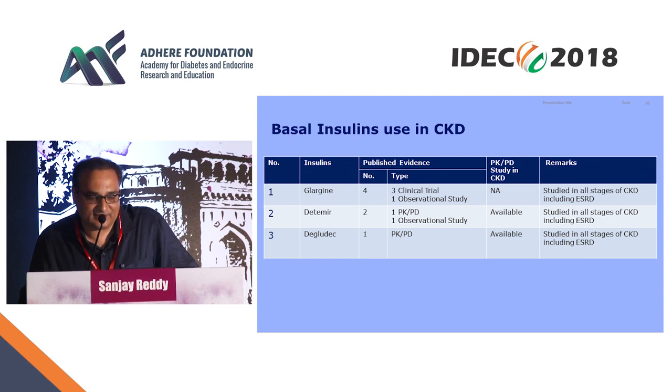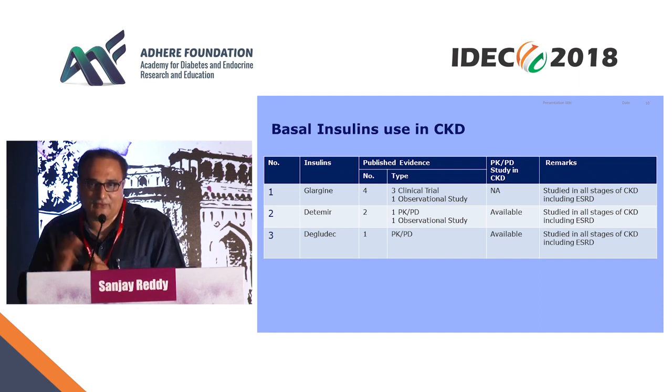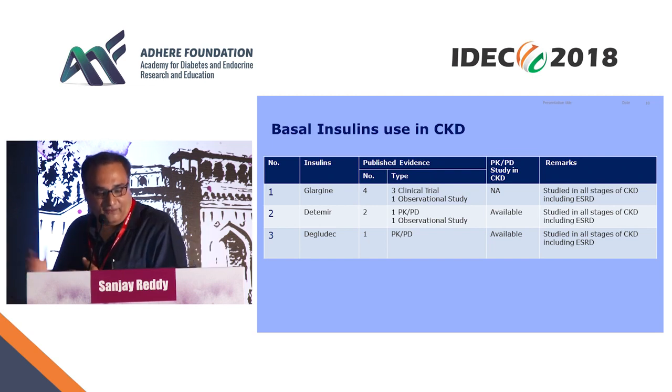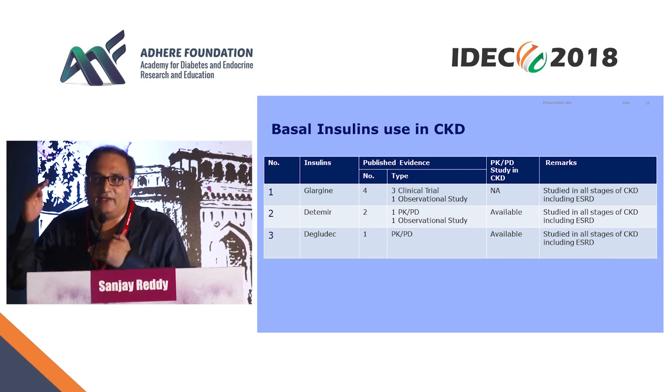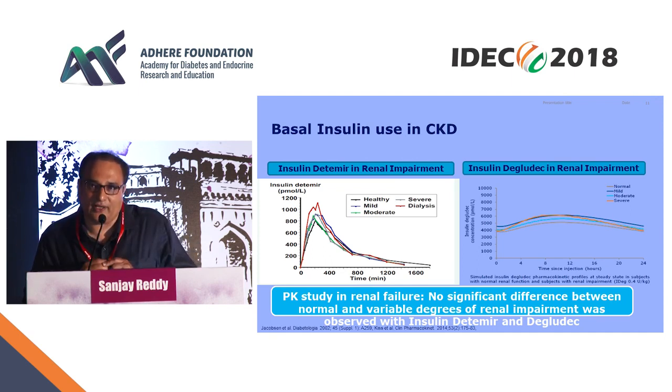What about longer-acting insulins in chronic kidney disease? We have a couple of studies on glargine, detemir, and degludec, and the PK/PD data of all these three. They've been studied in chronic kidney disease and end-stage renal disease. If you look at the pharmacokinetic profile of insulin degludec in renal failure, whatever the GFR, it doesn't really change much. That means there's no change in dosage required if you use a long-acting insulin like degludec. In the PK study in renal failure, there is no significant difference between normal and variable degrees of renal impairment when we use degludec.